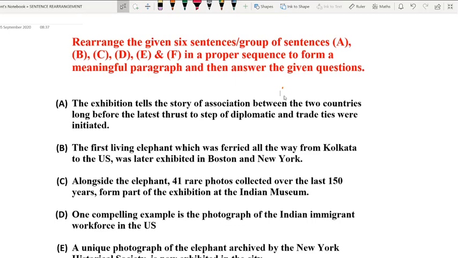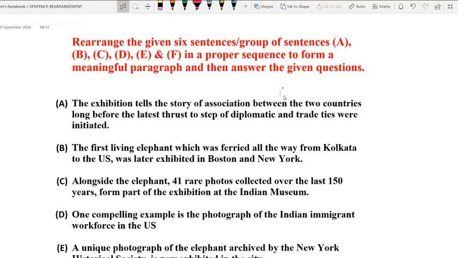So what are we supposed to do? We must try to find out the first sentence. Now, a question must be arising in your mind: how is it possible for us to get that first sentence? My dear friends, it is very simple. I am going to tell you about that.